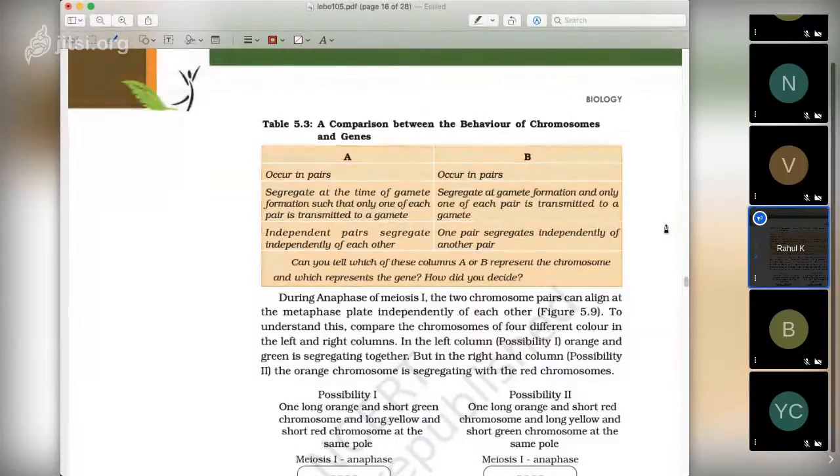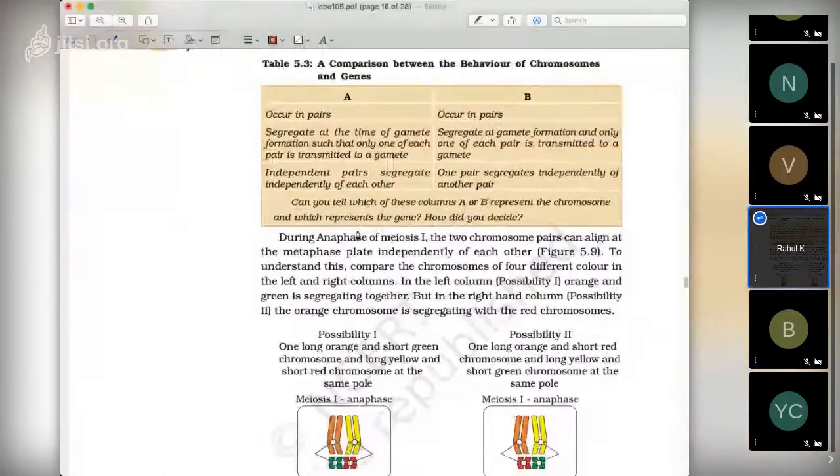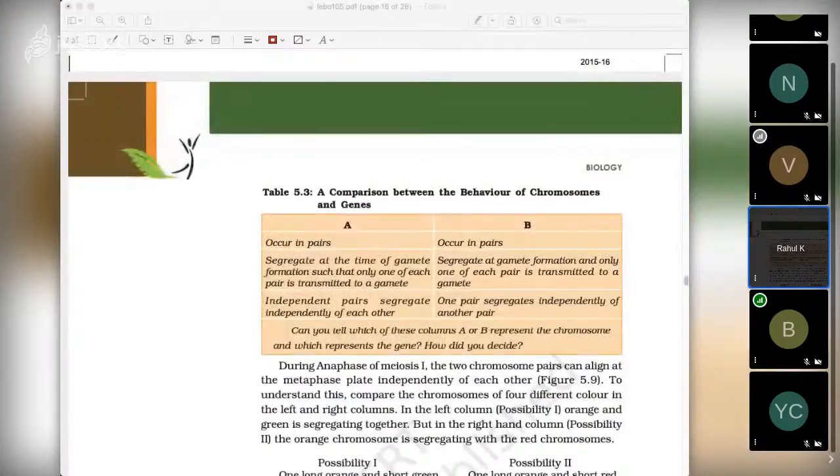Can you tell which of them is chromosome and which is gene? Tell me, between A and B, which is the chromosome? You have to see that two phrases are there: independent pairs and one pair segregates. You have to understand this.